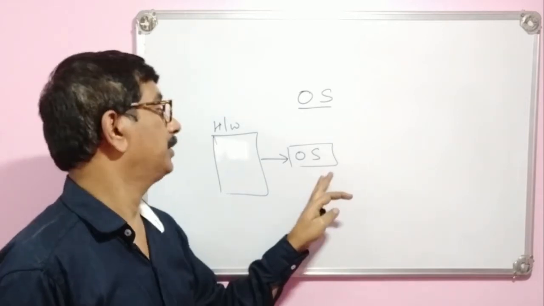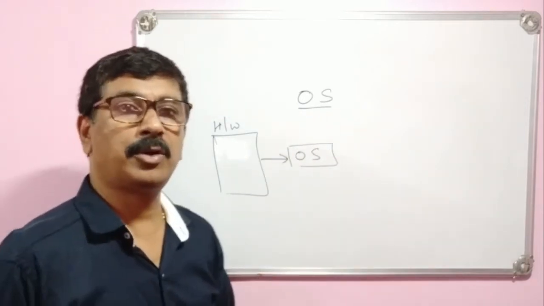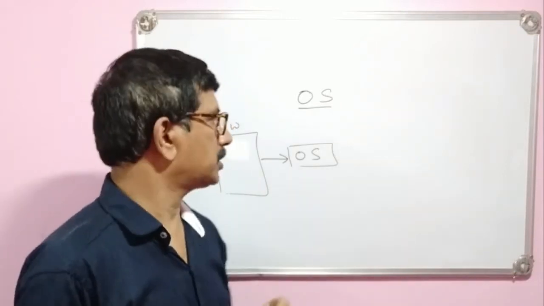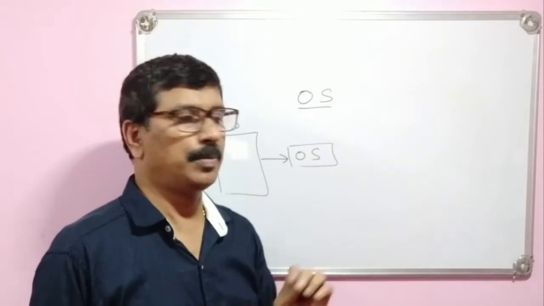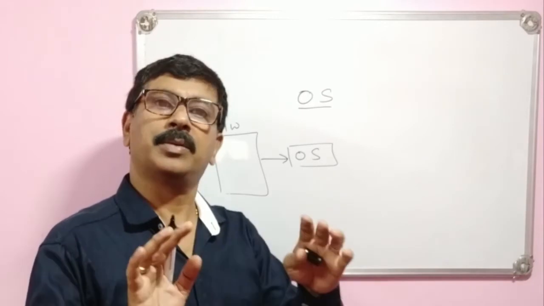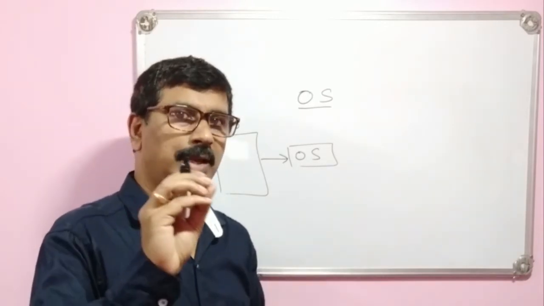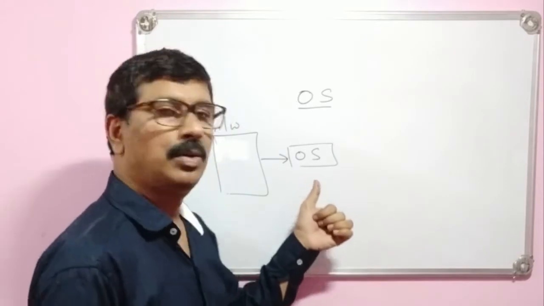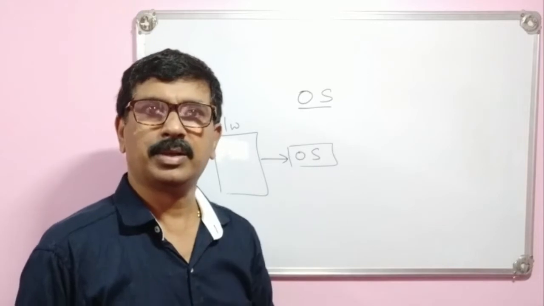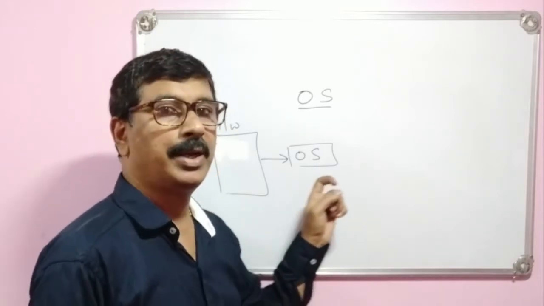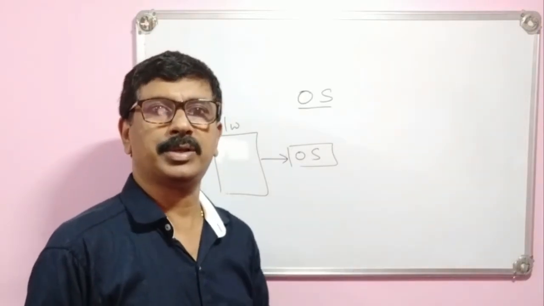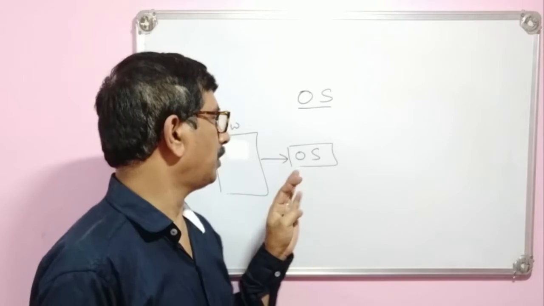Not only that, there are many functions related to OS, operating system. The first and common function of operating system is to communicate with the computer. That means the user can communicate with the computer by using operating system. Operating system is a medium to communicate with the computer. That's why the name operating system, and here system indicates computer. Operating the computer. Okay?